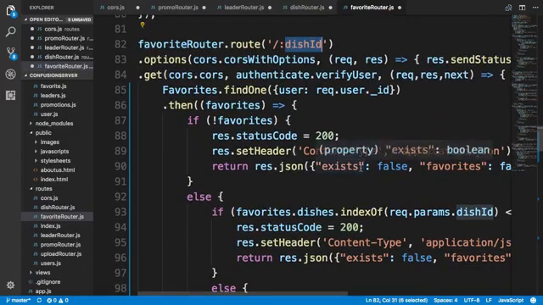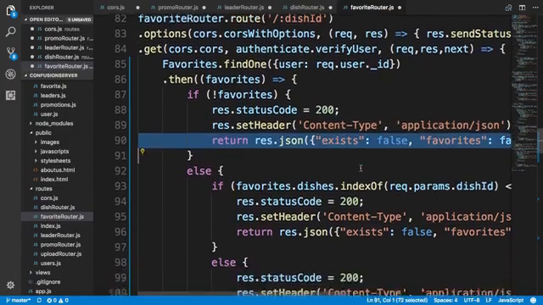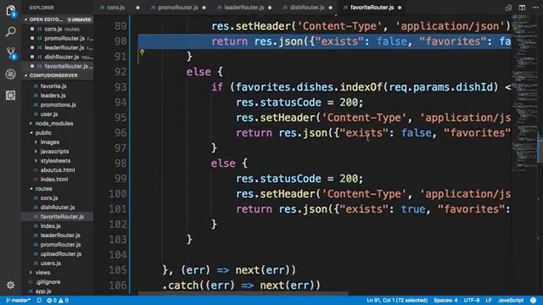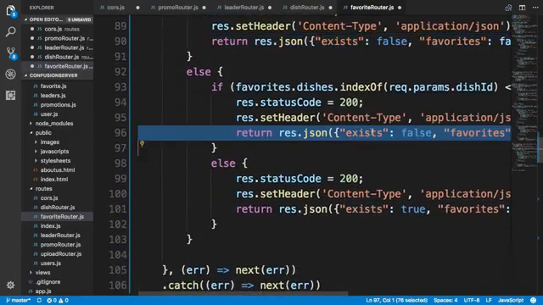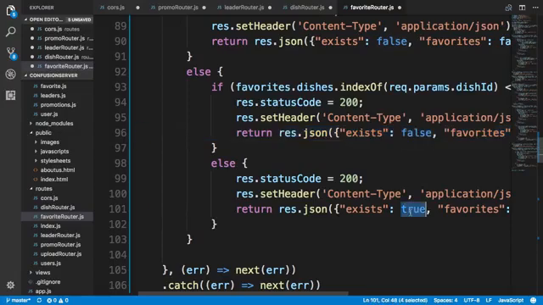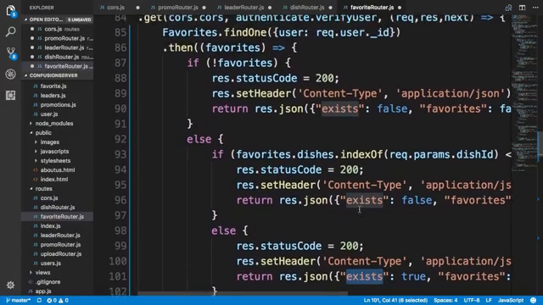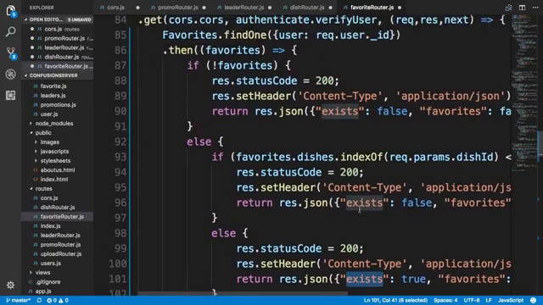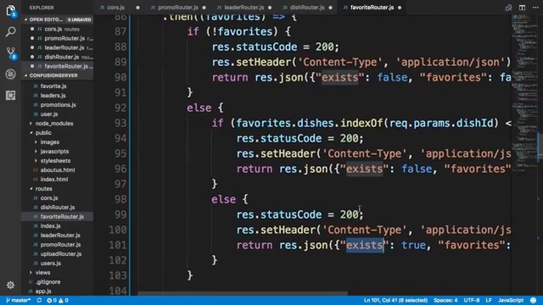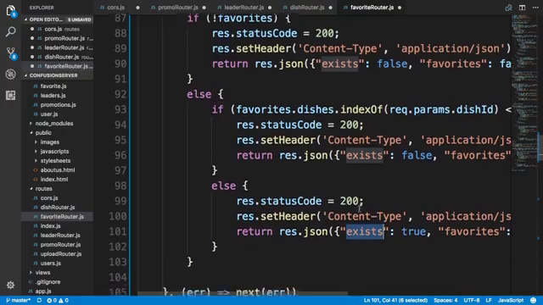If none of the favorites exist for this user, then we'll return an exists false. Similarly, if the favorites exist, but that particular dish doesn't exist in the favorites, then we'll return a false. Otherwise, we will return a true. So this exists flag can be used by my client to check to see if this dish is part of the list of favorite dishes for this user or not.